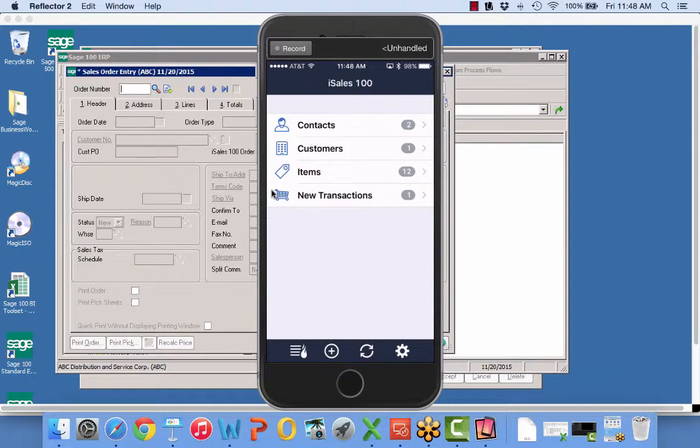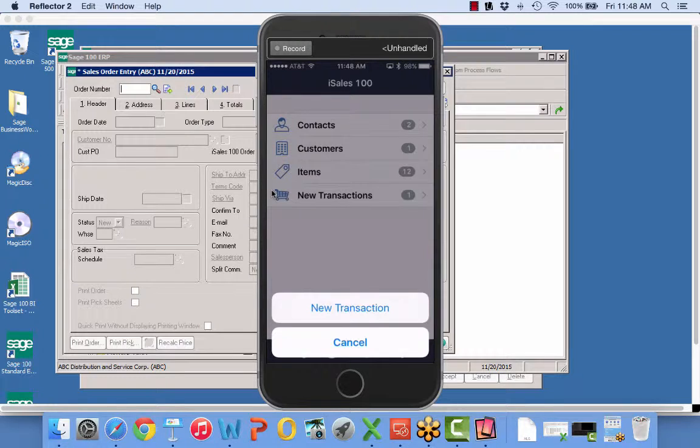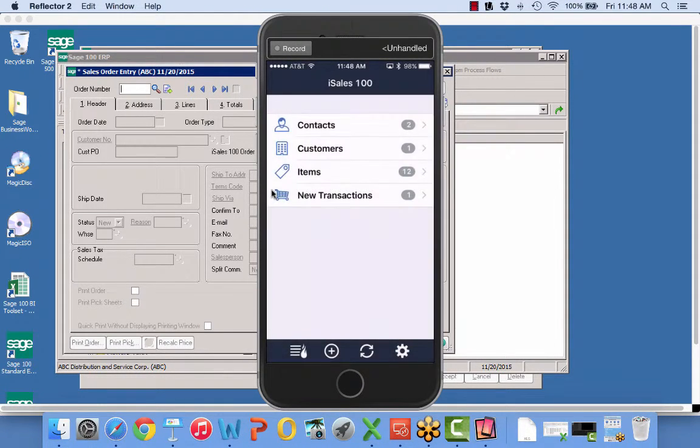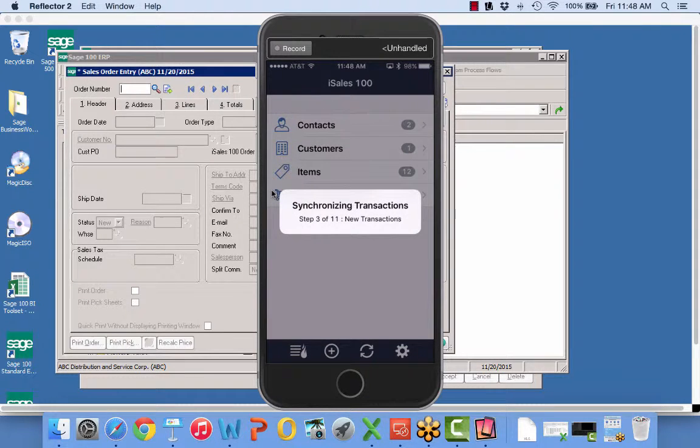So now I have that one in my shopping cart, and I'm going to go ahead and synchronize. By the way, I have the plus sign there. I can do a new transaction. I cannot add a new customer on the fly. And I'm going to push that order in.